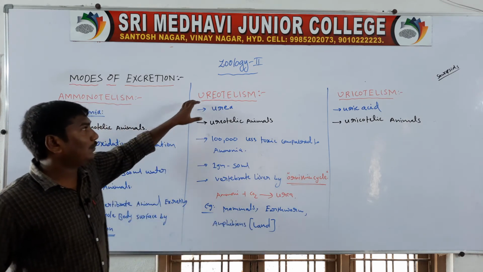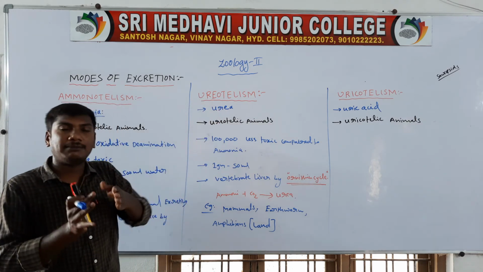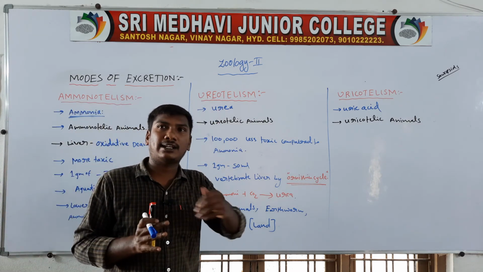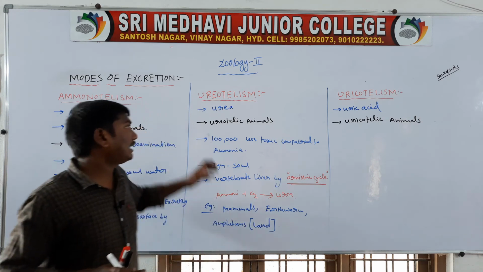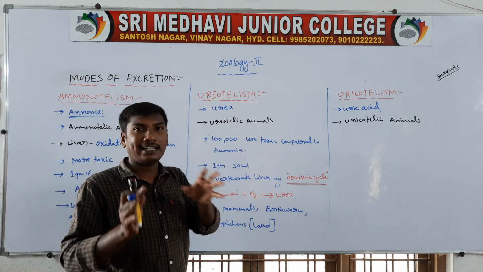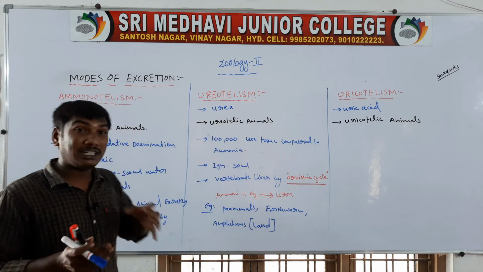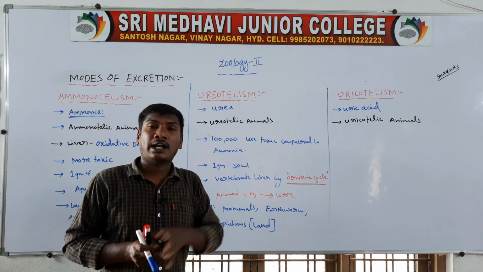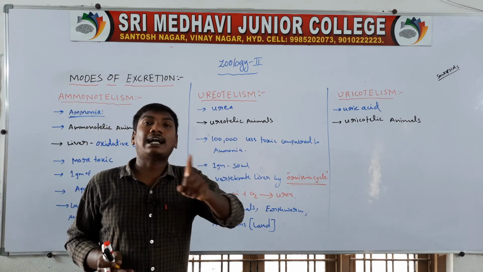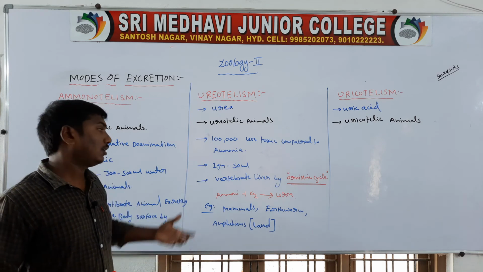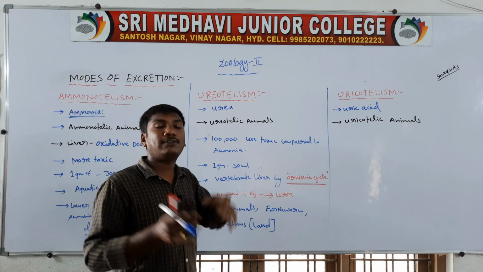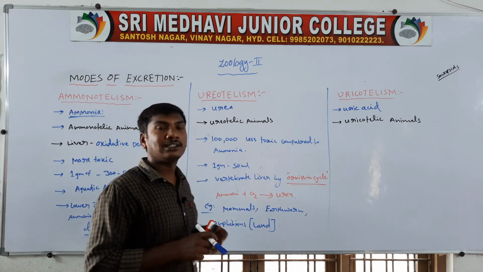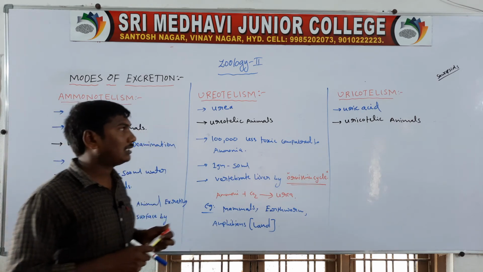Ureotelism means the excretory product of the animals is urea, and those animals are called ureotelic animals. Urea is one lakh times less toxic than ammonia. It is formed by the liver of vertebrates by the ornithine cycle.